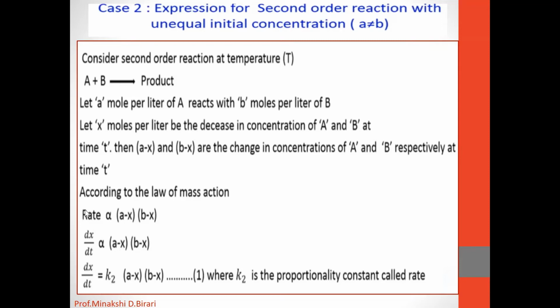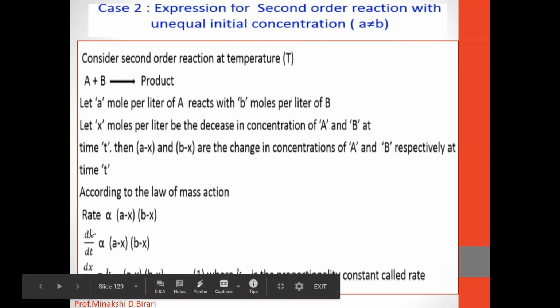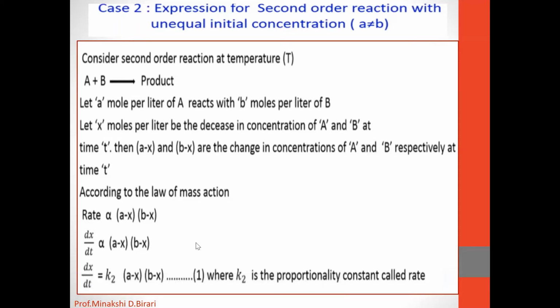Also we can write rate is nothing but dx upon dt. Therefore, dx upon dt is directly proportional to (a minus x) into (b minus x). If we remove the proportionality sign, we introduce the constant of proportionality. Then dx upon dt is equal to K2 into (a minus x) into (b minus x). This will be equation number 1, where K2 is the proportionality constant called the rate constant of second order reaction.